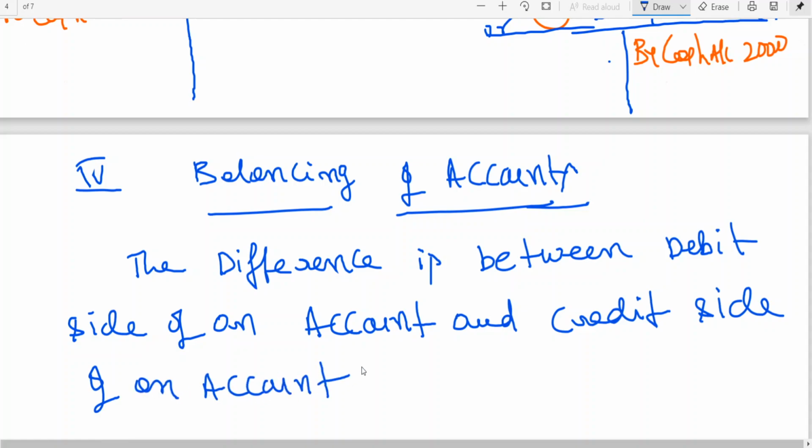What is balancing? The difference between the debit side of an account and the credit side of an account is called balancing. Okay. What does this account signify?